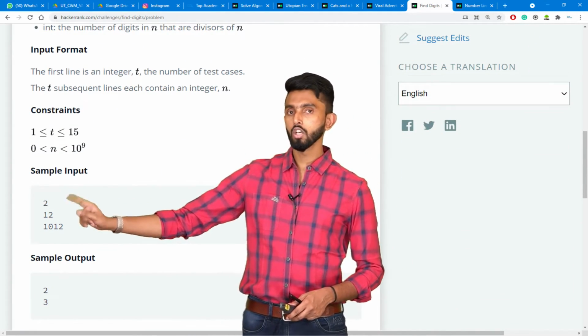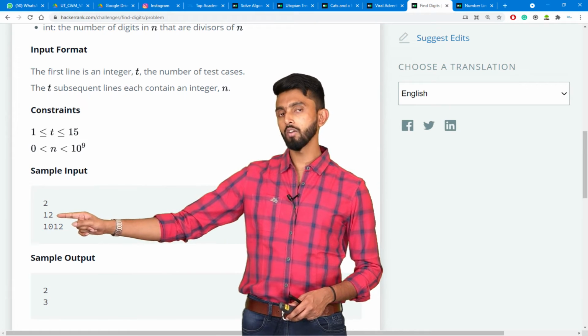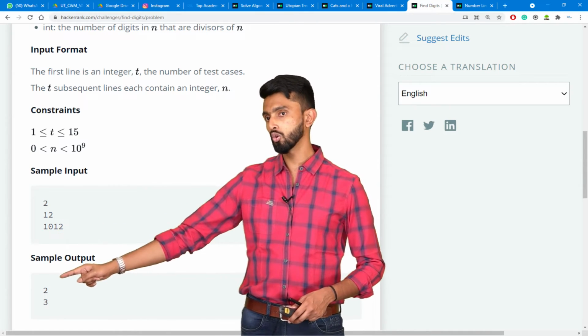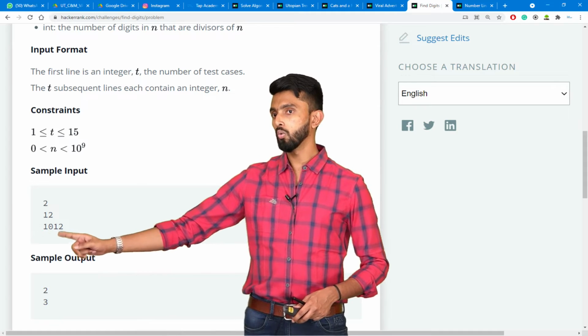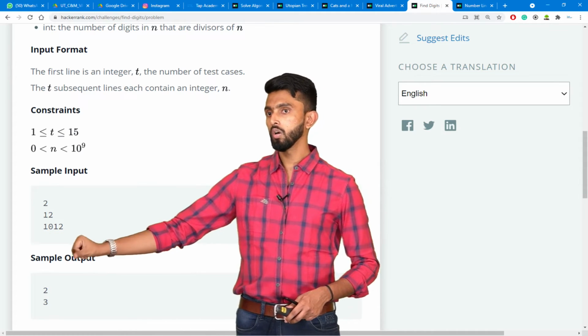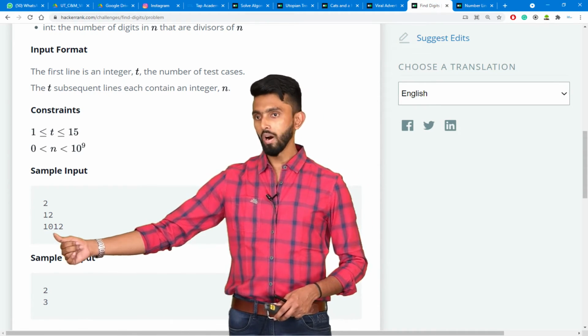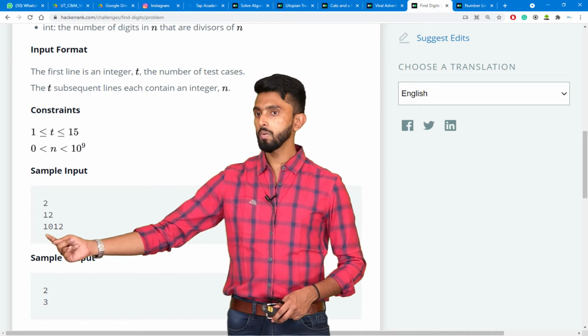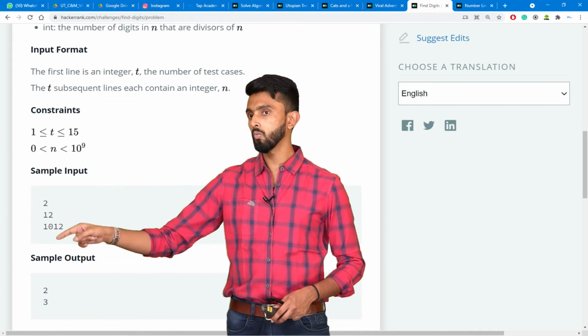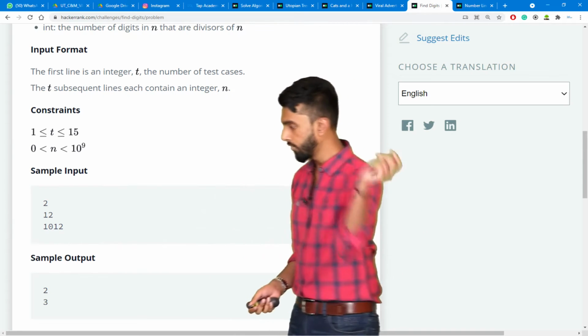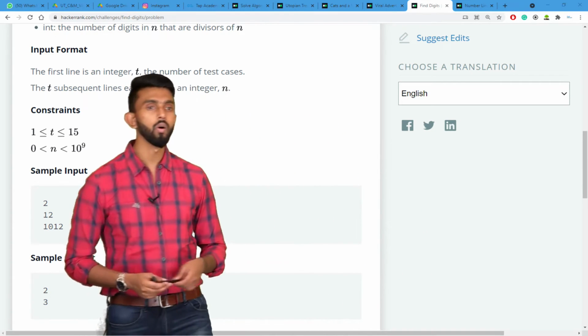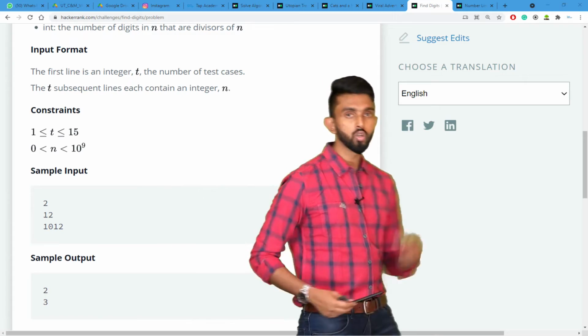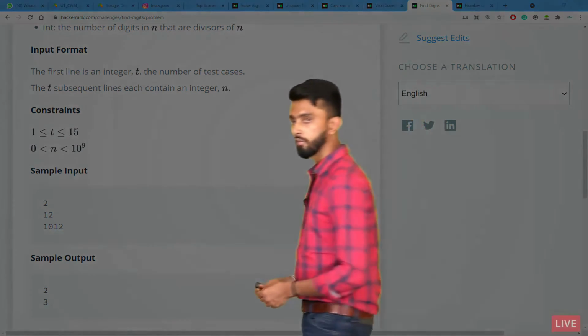So, 12. 1 is a divisor of 12, 2 is a divisor of 12, so the answer is 2. Then 1, 0, 1, 2. 1 can divide it, 0 cannot, 1 can, 2 can. Which means how many divisors? 3: 1, 1 and 2. So 3. That's it. I know everybody understood the question. Let's quickly go and do it. One more question we can solve today.